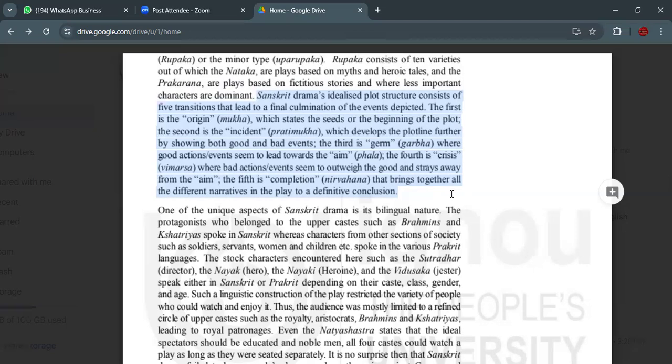event depicted. First is the origin, that is the Mukha, which states the seed or the beginning of the plot. The second is the incident, that is the Pratimukha, which develops the plot line further by showing both good and bad events. The third is Garbha, where good actions or events seem to lead forward. The aim, Phala. The fourth is crisis, Vimarsha, where bad actions or events seem to outweigh the good and stray away from the aim. The fifth is completion, Nirvahana, that brings together all the different narratives in the play to